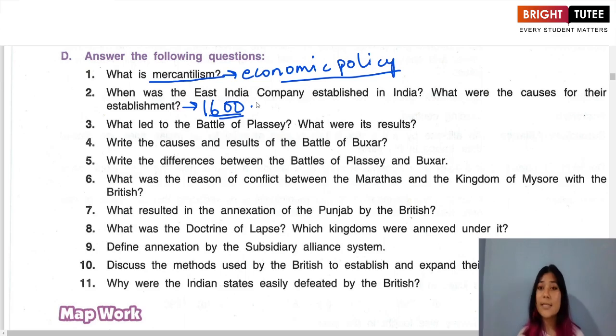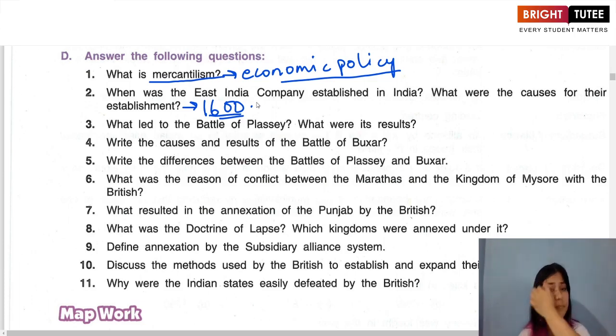Okay, and a second cause is that the trade in these goods from India brought huge profits to the European traders and European merchants. So these were the main causes which attracted the English East India Company to come to India for trade, to trade with the Indian merchants and Indian traders. So these were the main causes for the establishment of the English East India Company in India.